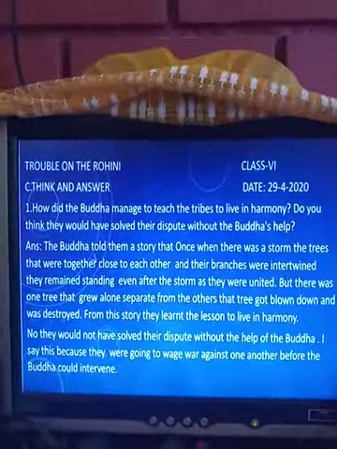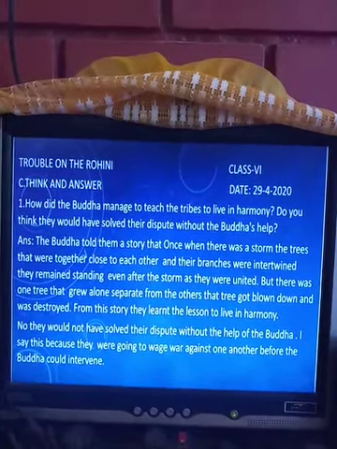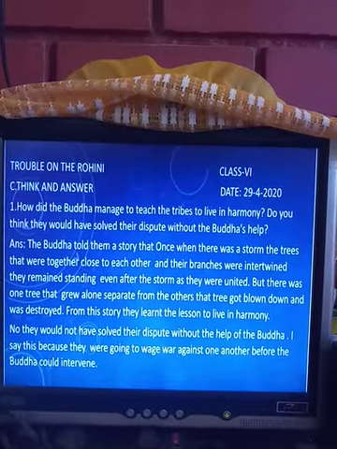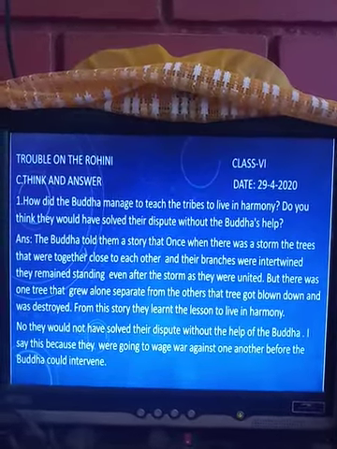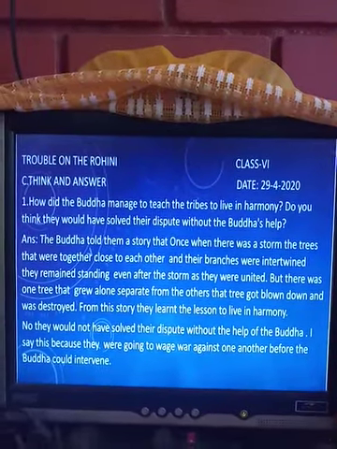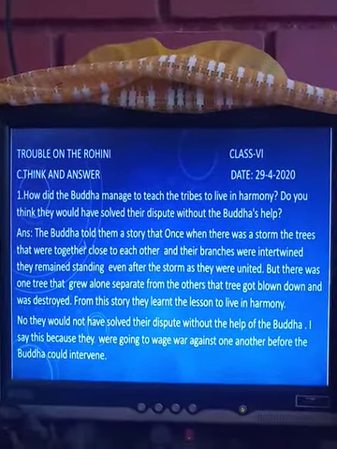Trouble on the Rohini. Today is the 29th. Think and answer exercise C. How did the Buddha manage to teach the tribes to live in harmony? Do you think they would have solved their dispute without the Buddha's help?